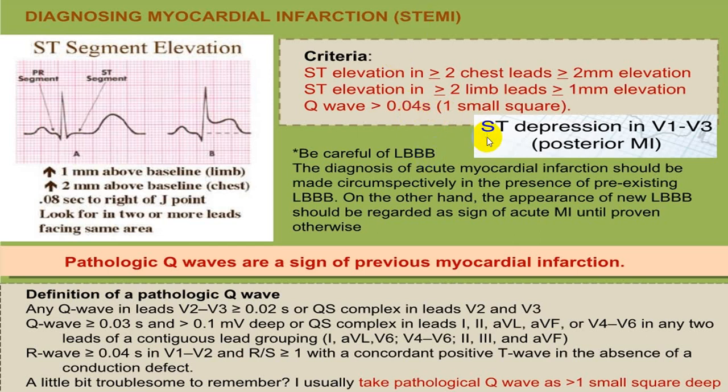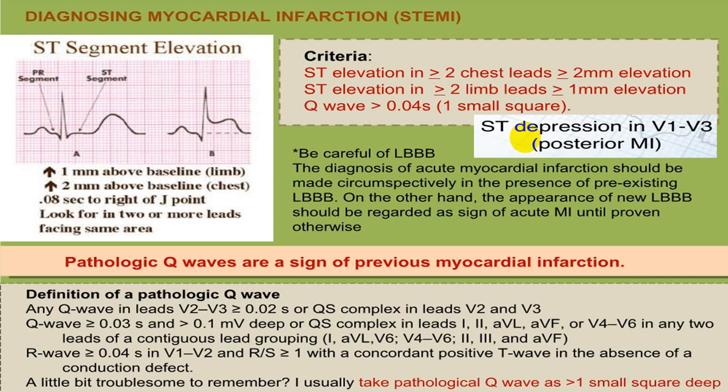Also there is one criterion which has been put forward, that is ST depression in V1 to V3, which are reciprocal changes of a posterior wall MI. If there is ST depression with an R wave, it will be in favor of what we call a posterior wall MI. It is a mirror image, or reciprocal changes, of posterior wall MI, and if in V7, V8 and V9 you get an ST elevation of more than 2 millimeters, it will be in favor of a posterior wall MI.